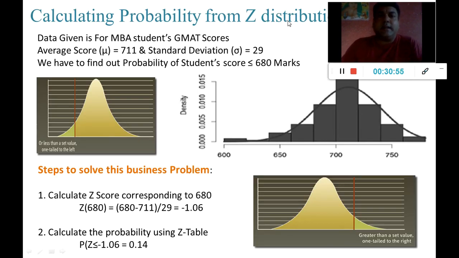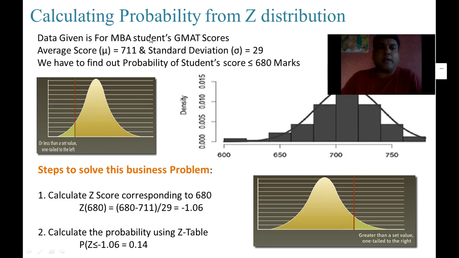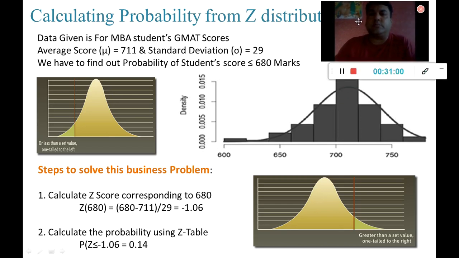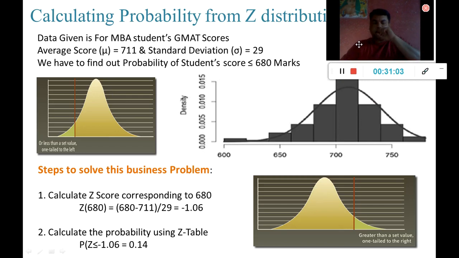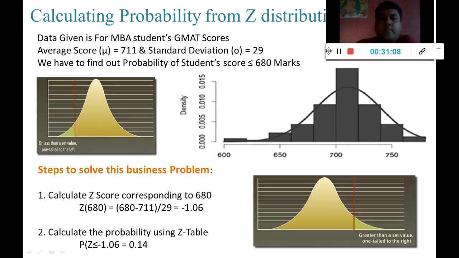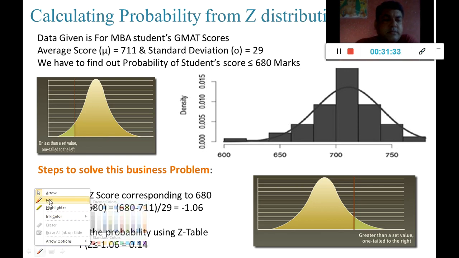So now let us try to calculate the probability from the z distribution, right? So the data given to us is for MBA students' GMAT scores, where the average GMAT score is 711 and the standard deviation of the GMAT score is 29, and we have to find out the probability of a student scoring less than or equal to 680 marks. If this is my business problem, how can I solve it? By using the Z table,